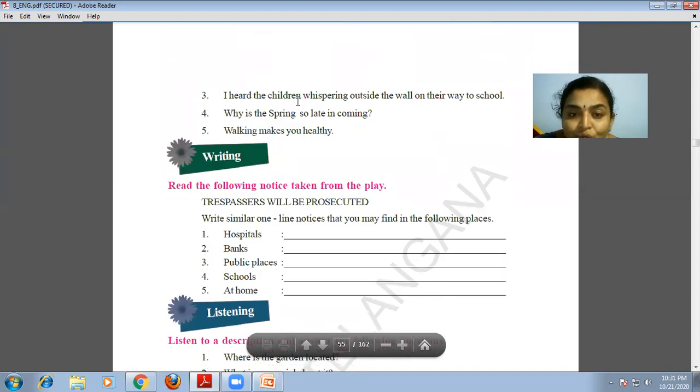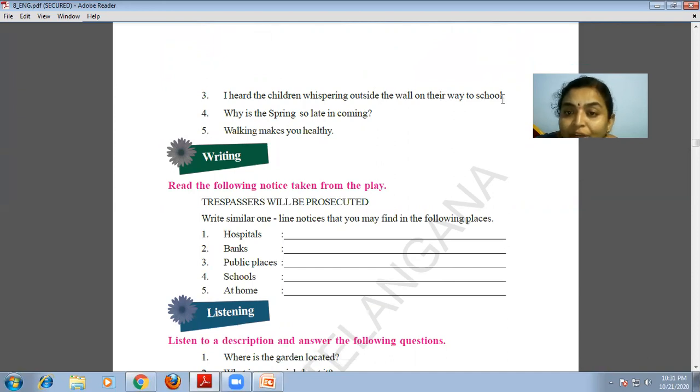I heard the children whispering out the wall on their way to school. Here, just observe it, notice it properly. "I" is the subject, "heard" is the verb. "The children" might be again one more subject. Whispering.